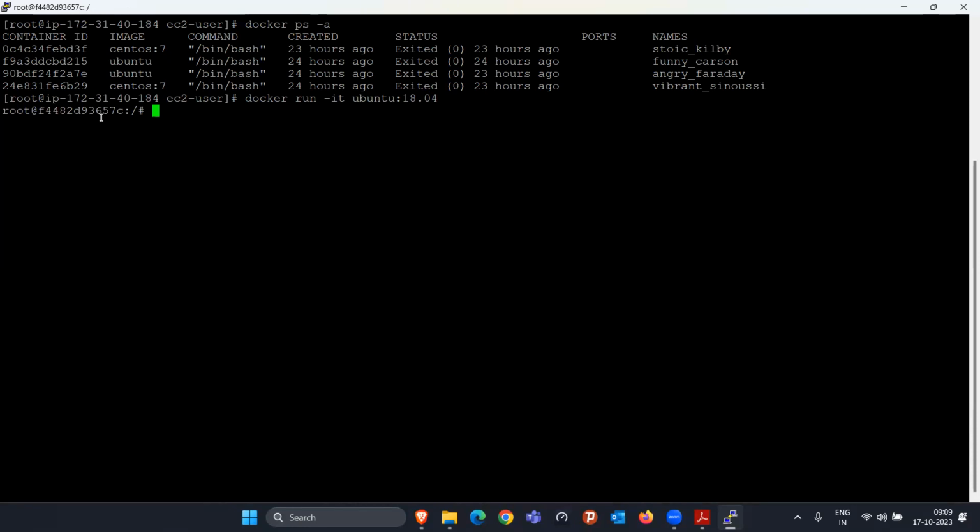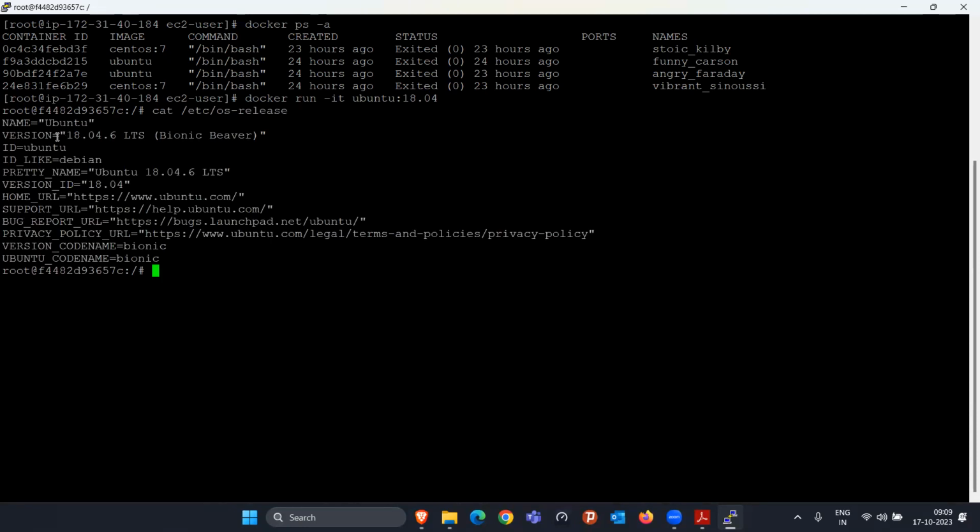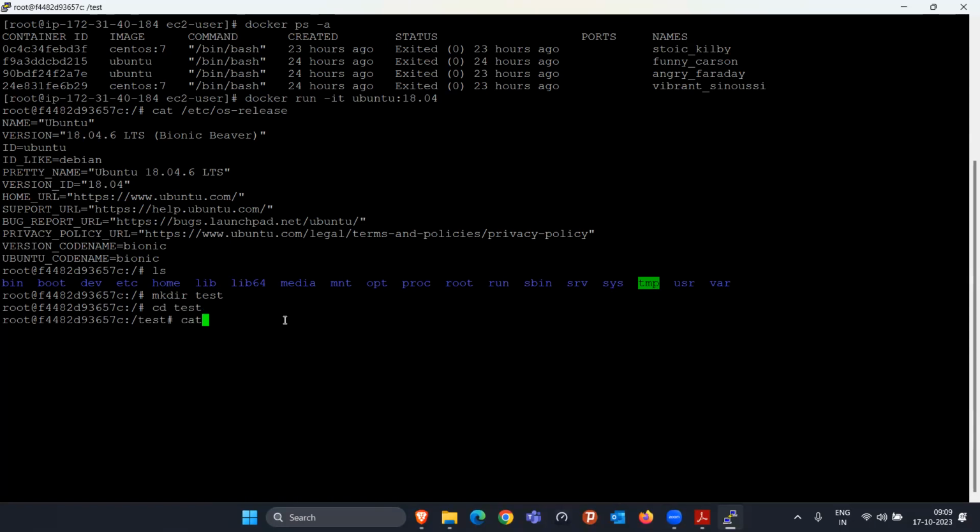They started it. How can I verify that this is running on Ubuntu? If I do cat /etc/os-release, it is clearly saying that you are using version 18.04. Inside this container, whatever you are doing will be specific to this particular container only. Here, I'm going to create a directory with the name test, and inside this test directory I'm going to store some files, roy.txt, and here I am adding some content, whatever we usually do in our EC2 instance, exactly the same thing you can do here.